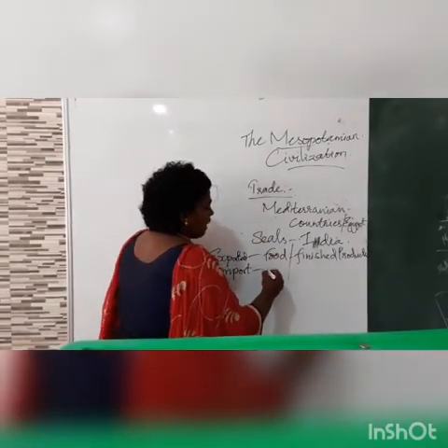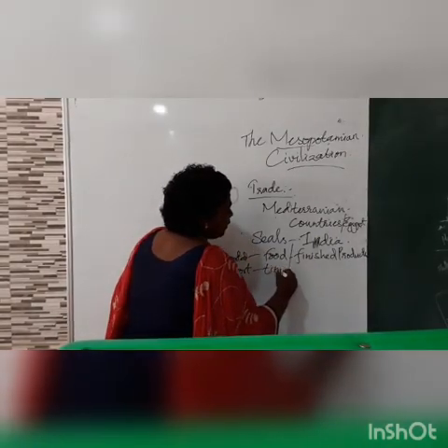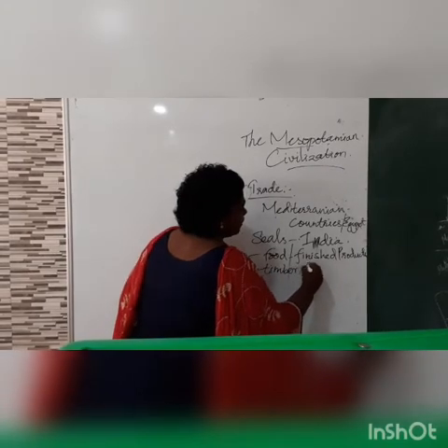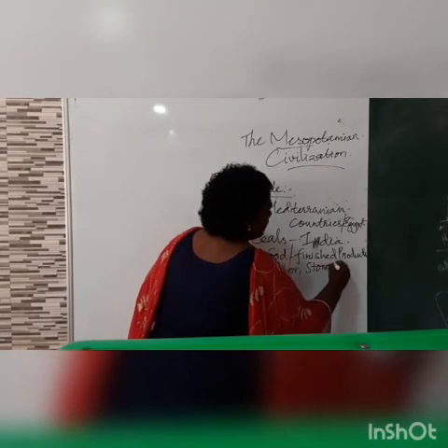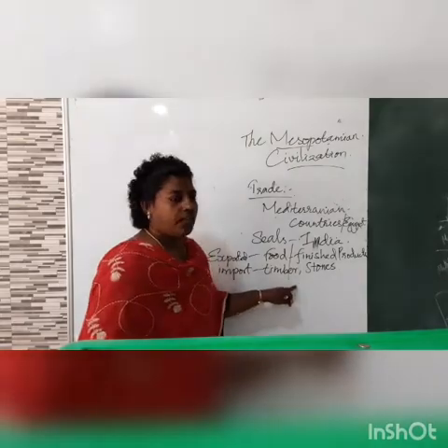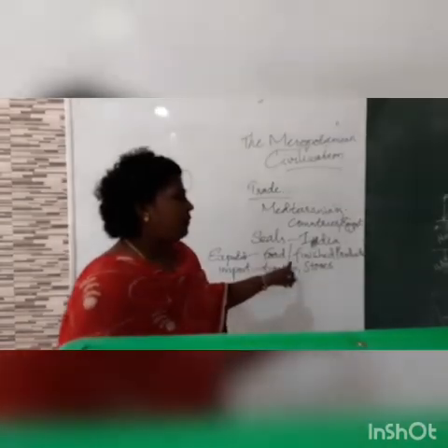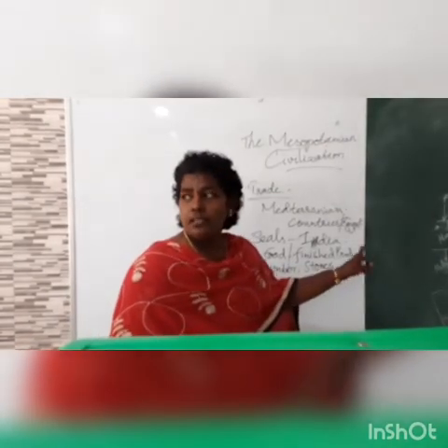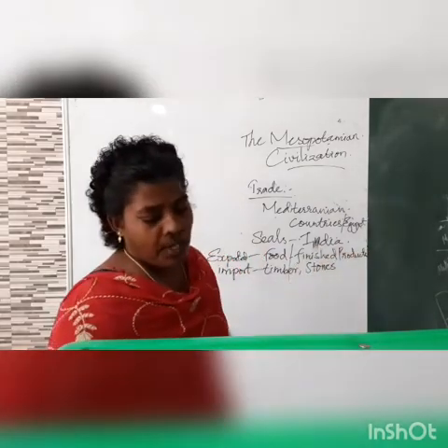Different metals they imported. These were imported from different parts of the world. They exported food products and finished products from Mesopotamia.